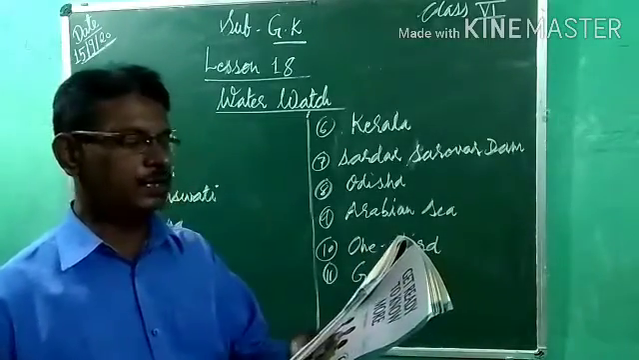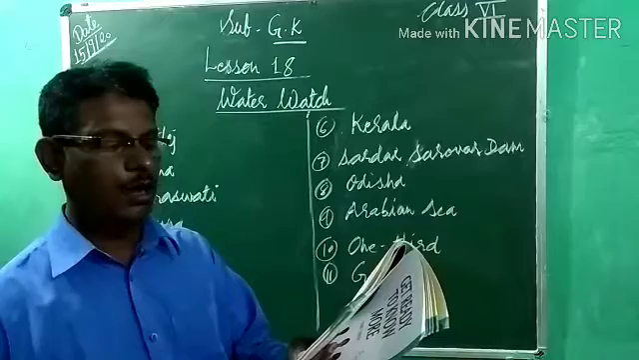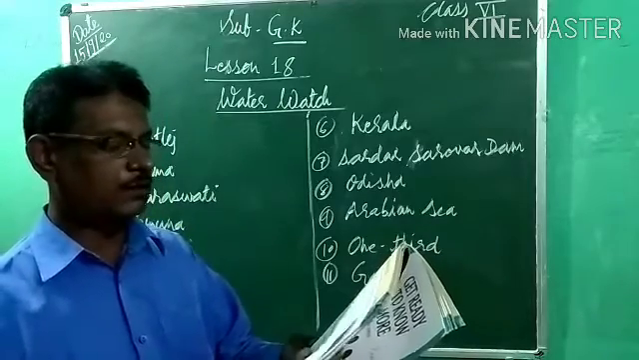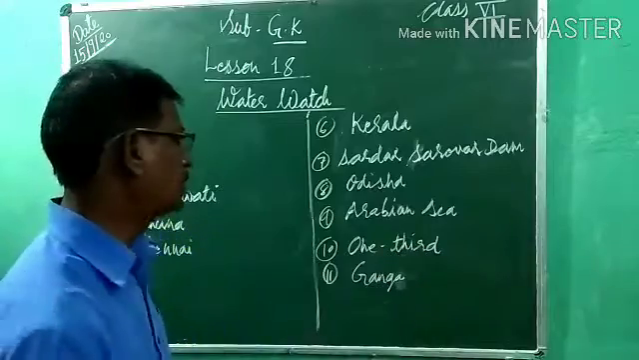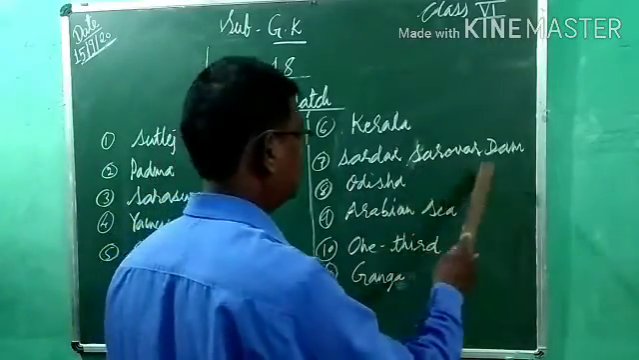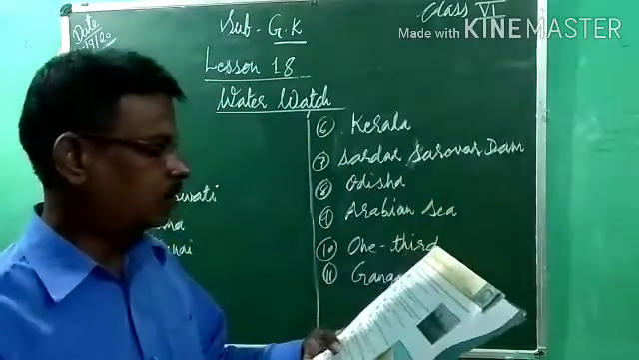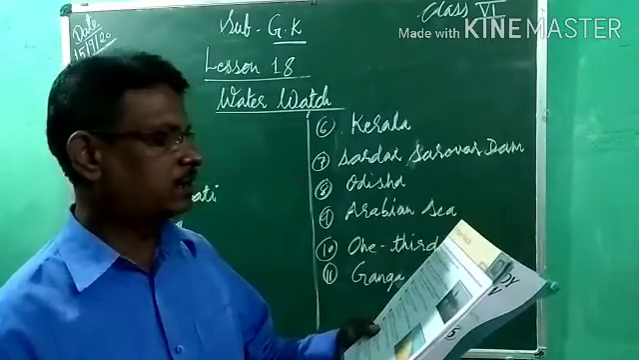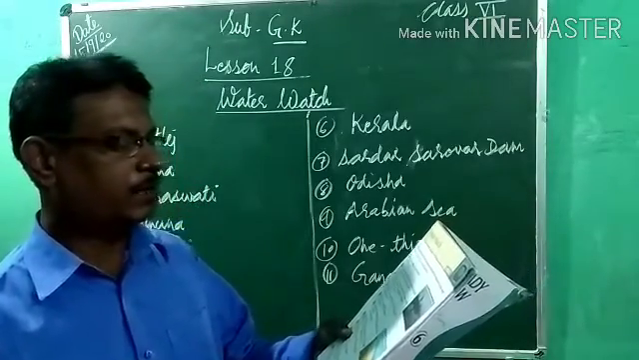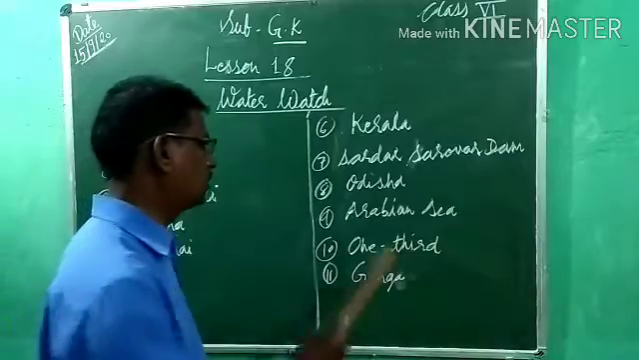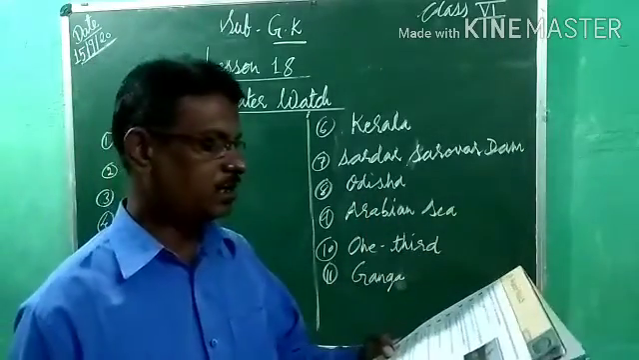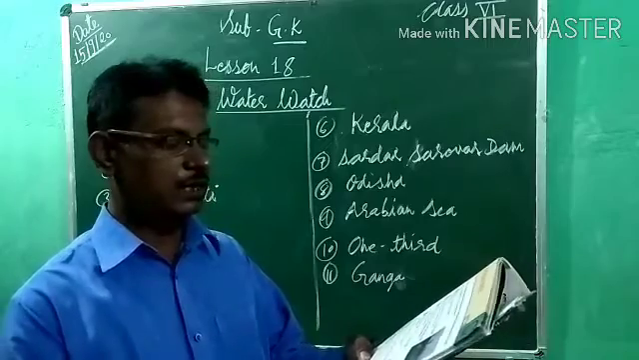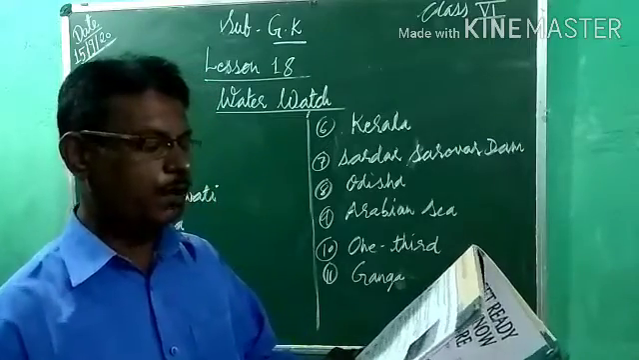Seventh one, what is the name of the dam project on the Narmada? Sardar Sarovar Dam or Bhakra Nangal Dam? So correct option is Sardar Sarovar Dam. Now eighth one, which state does the Mahanadi river pass through? Bihar or Odisha? It passes through Odisha. So option Odisha.